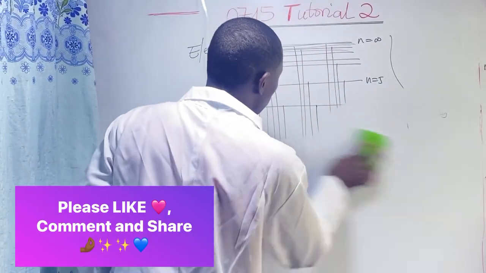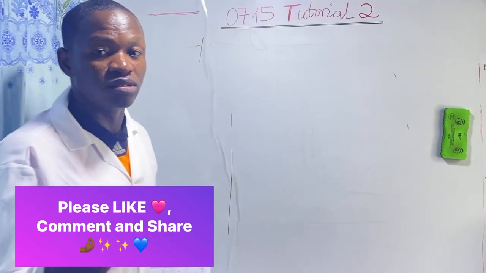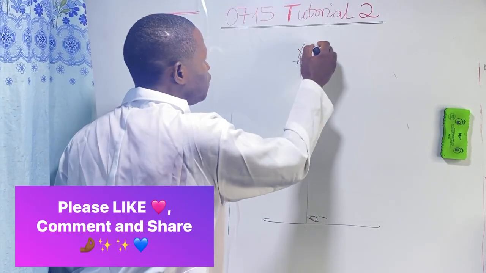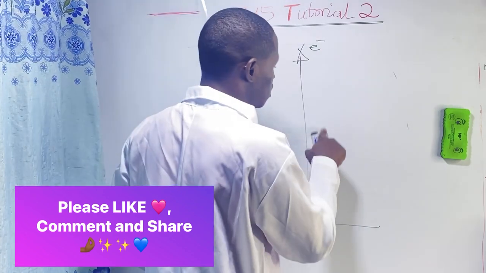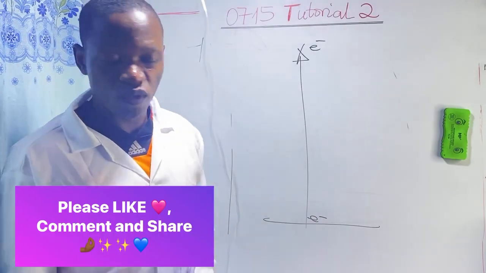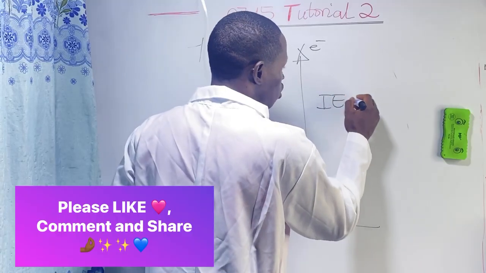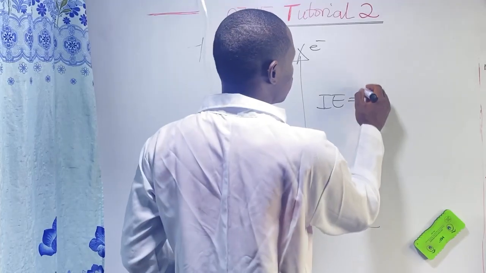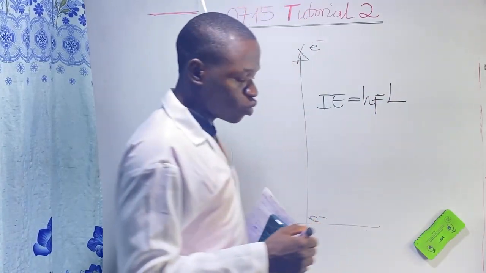To measure ionization energy, we are going to calculate the frequency required to remove an electron from the ground state and send it up to infinity. That frequency required to take the electron from the ground state to infinity will cause ionization. To get the energy of ionization, we simply take the frequency of ionization, multiply with the Planck constant, and then multiply with the Avogadro constant.